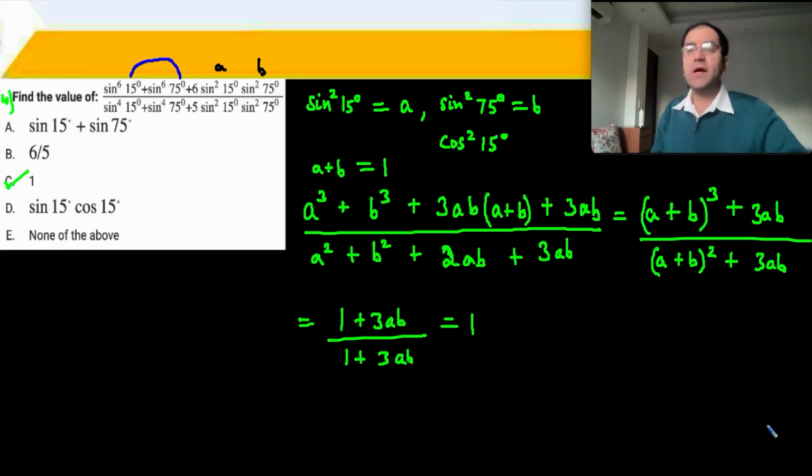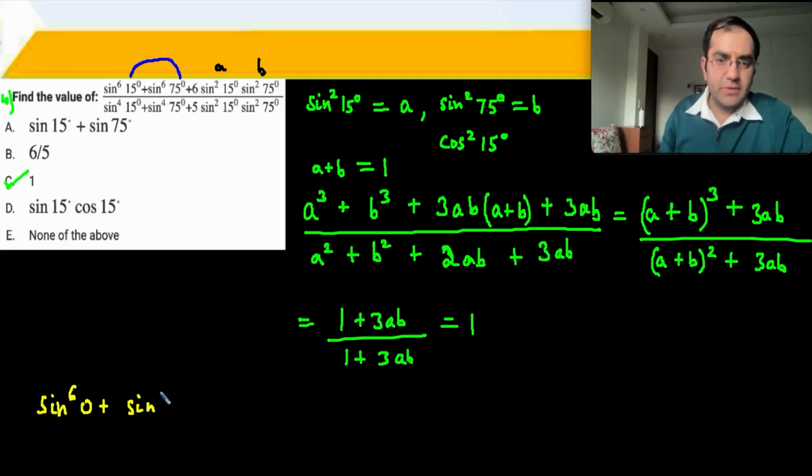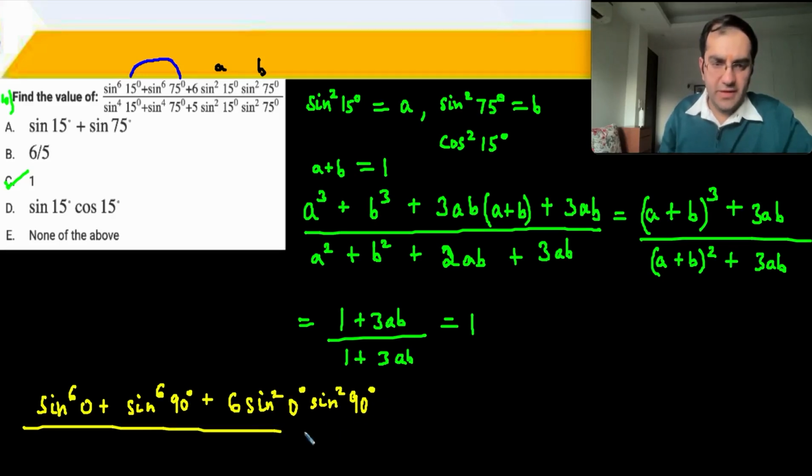So something, a kind of hack that sometimes works in trigonometry is, instead of 15 and 75, I took 0 and 90 to get sine power 6 0 plus sine power 6 90 degrees plus 6 sine square 0 degrees sine square 90 degrees divided by sine power 4 15 degrees plus sine power 4 75 degrees.